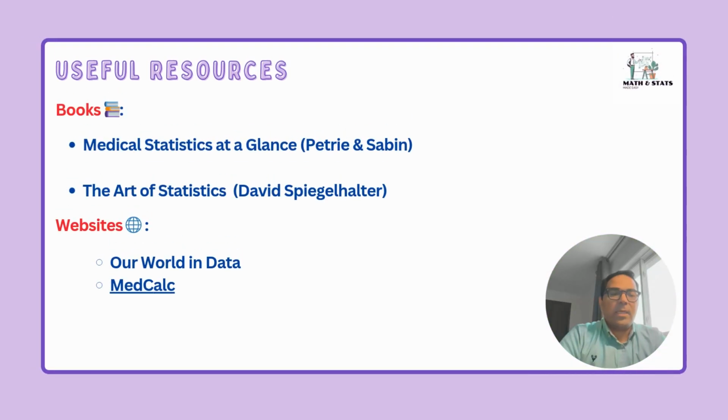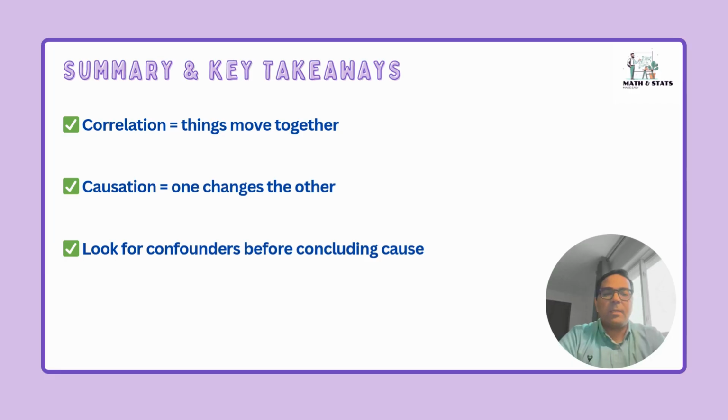These books and websites offer examples of how to interpret relationships responsibly, especially in medical and public health research. So always ask, could something else explain the relationship? That's the key to good scientific thinking and better health decisions.